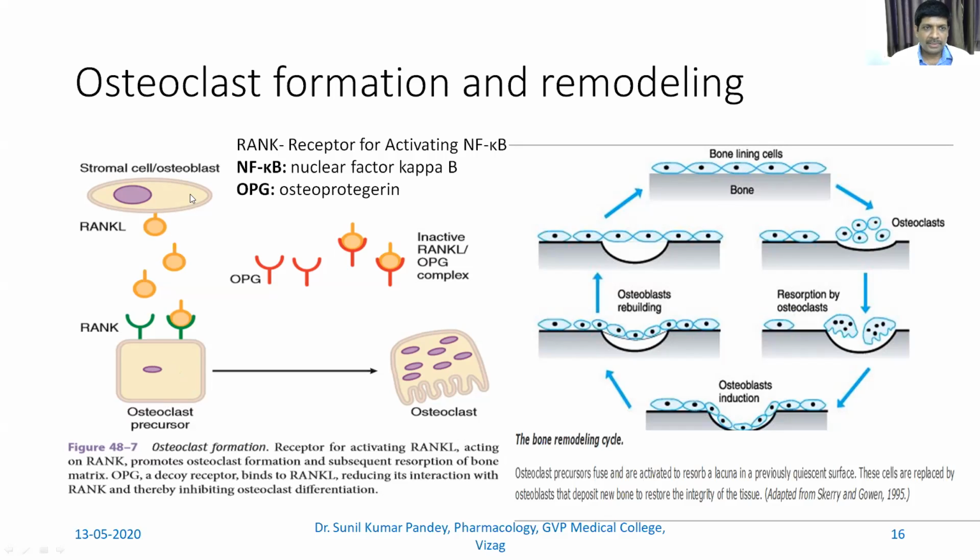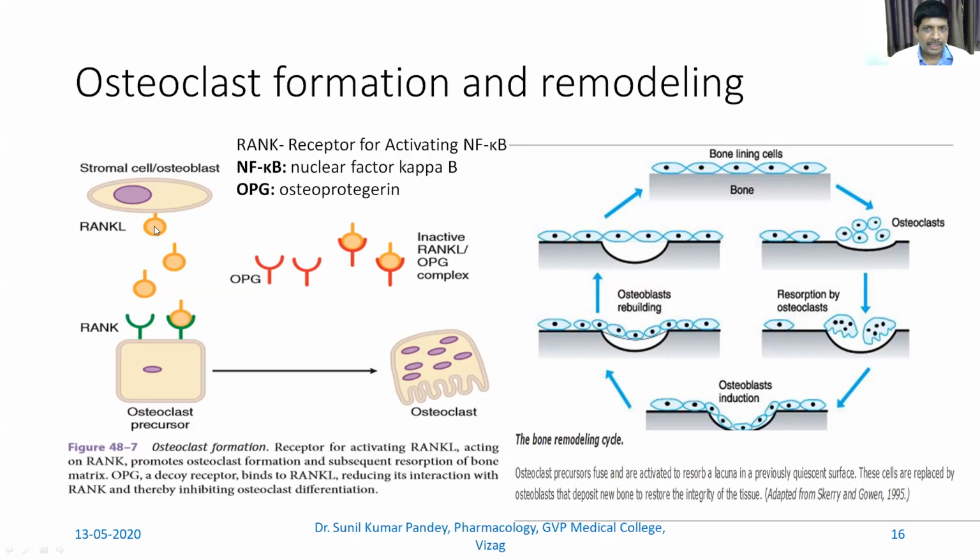Now the osteoblast or stromal cell has RANKL, which is receptor activator of nuclear factor kappa B ligand. This is the name of the ligand. Just make sure this is a ligand, not a receptor.